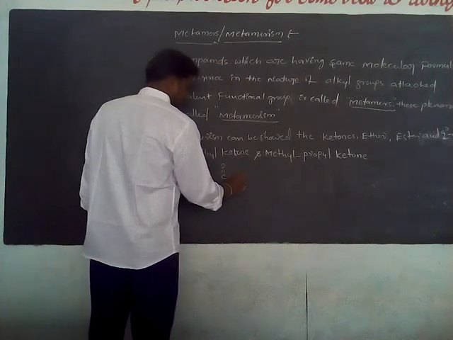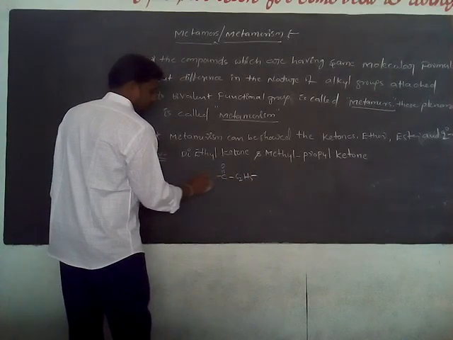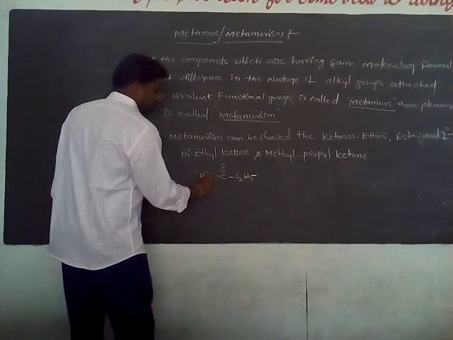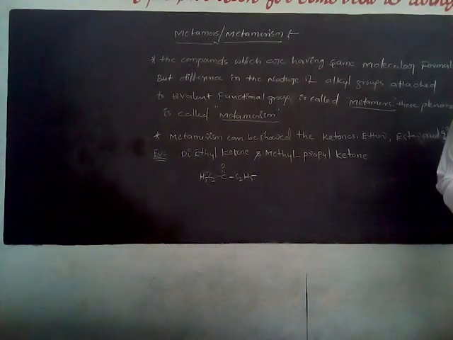Diethyl ketone means here C2H5 and C2H5. The C2H5 group is the ethyl group. How many ethyl groups are there? 2. So diethyl ketone.